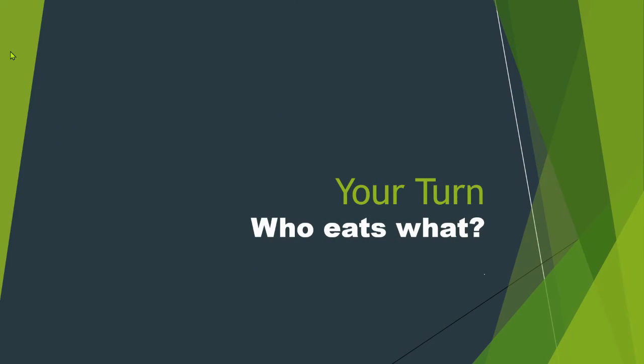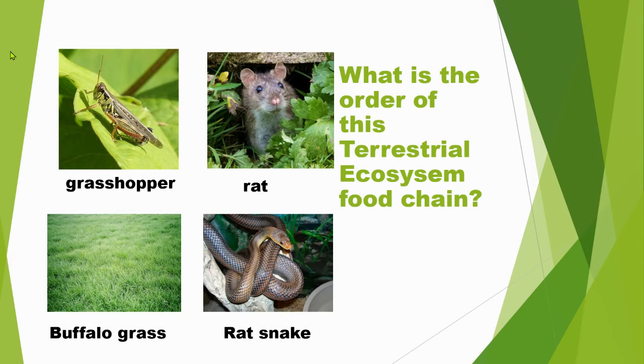Your turn. Who eats what? What is the order of this terrestrial ecosystem food chain? Grasshopper, rat, buffalo grass, rat snake.